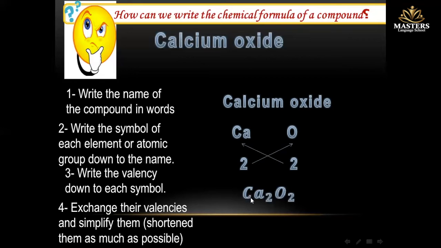So it's gonna be Ca2O2, but I said that you have to simplify it. 2 over 2. So Ca1O1, and you don't need to write down the number 1. So it's gonna be CaO. So calcium oxide, the chemical formula of calcium oxide is going to be CaO.